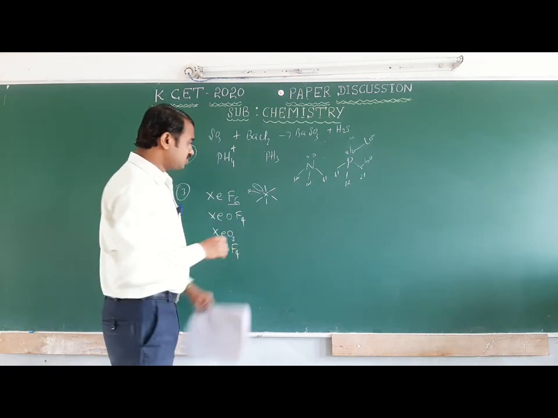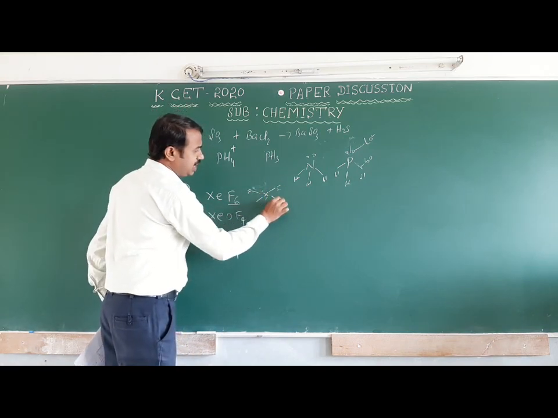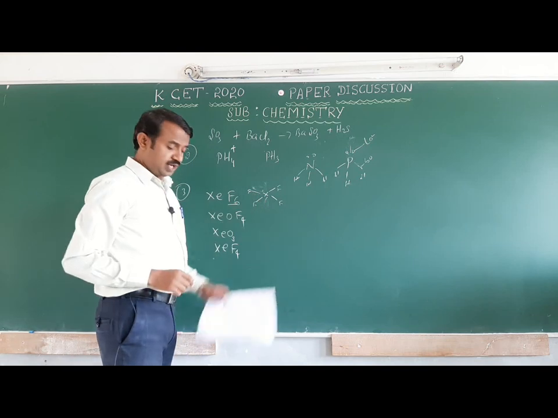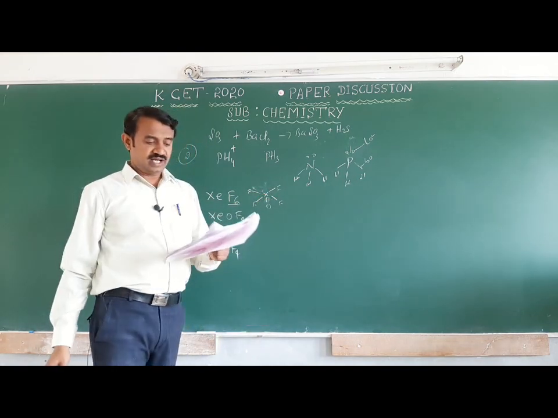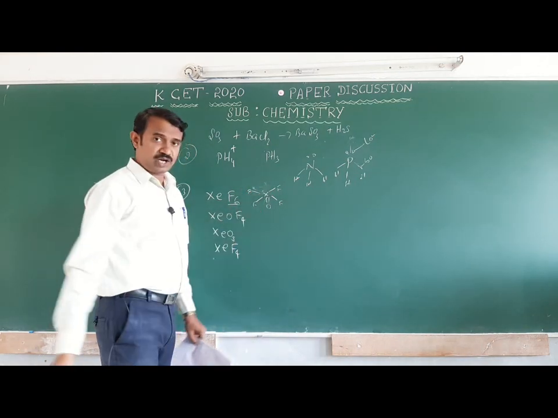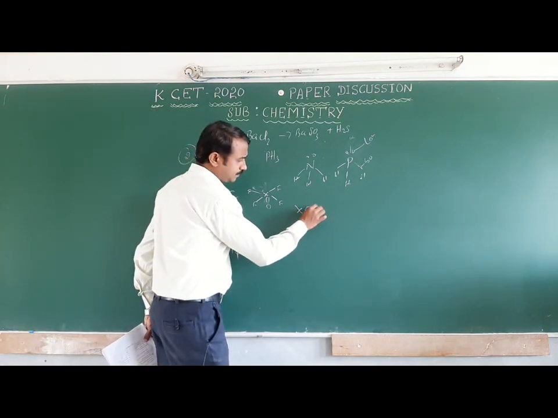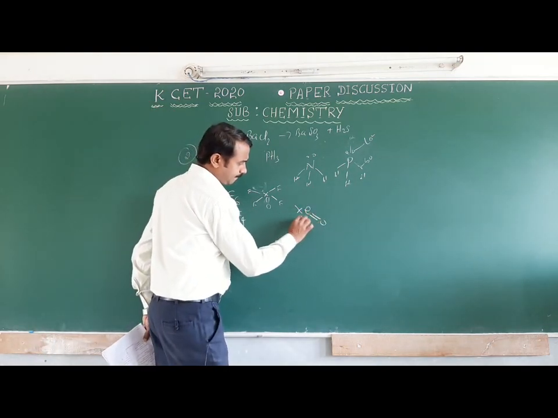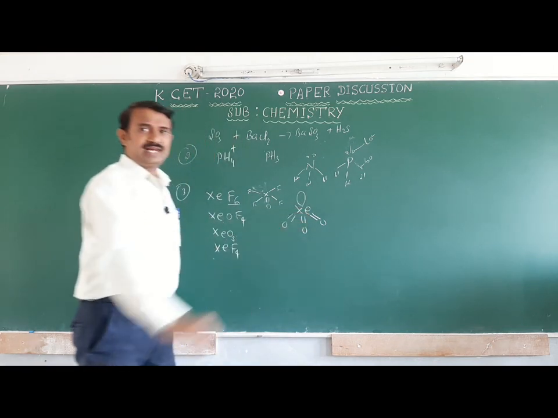Xenon oxytetrafluoride: when one oxygen is there, it is a square pyramidal shape. Third one, xenon oxychloride, this is a pyramidal shape.